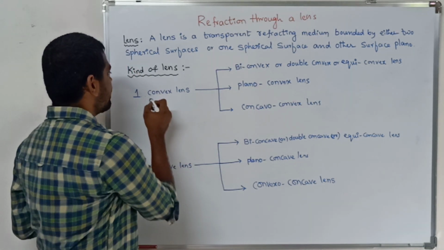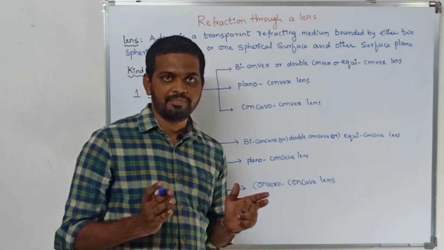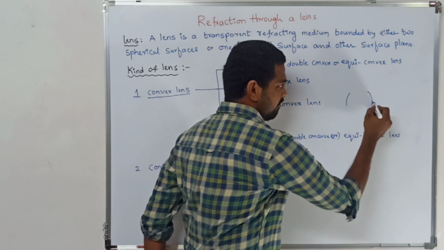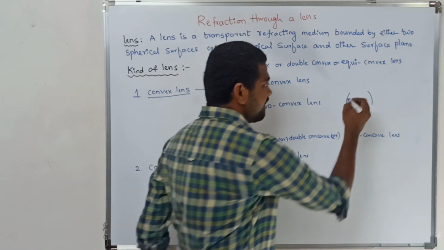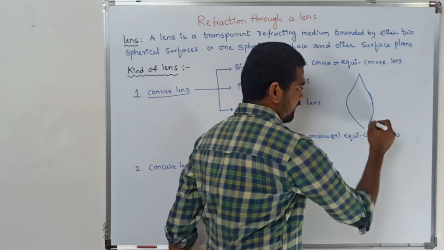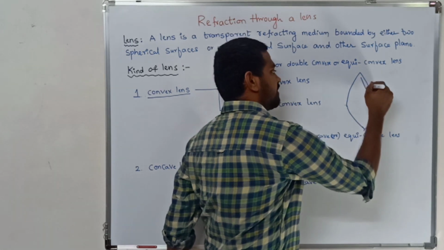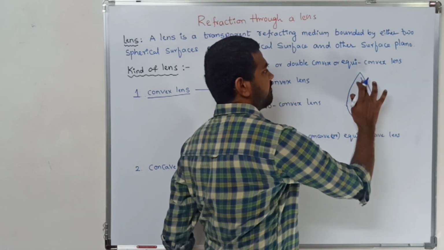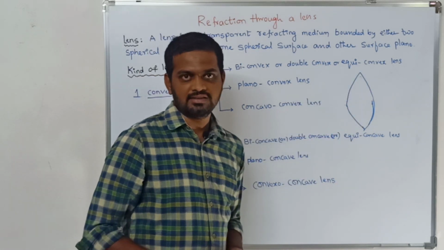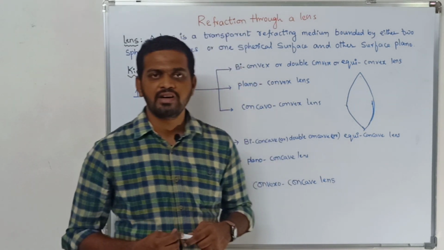See, in case of the convex lens, the middle portion of the lens is thick or bulged and the periphery of the lens is thinner. Is it clear? Like this you will have the lens. The middle portion is thick and the periphery or the ends of the lens are thin. A convex lens is classified into three types.